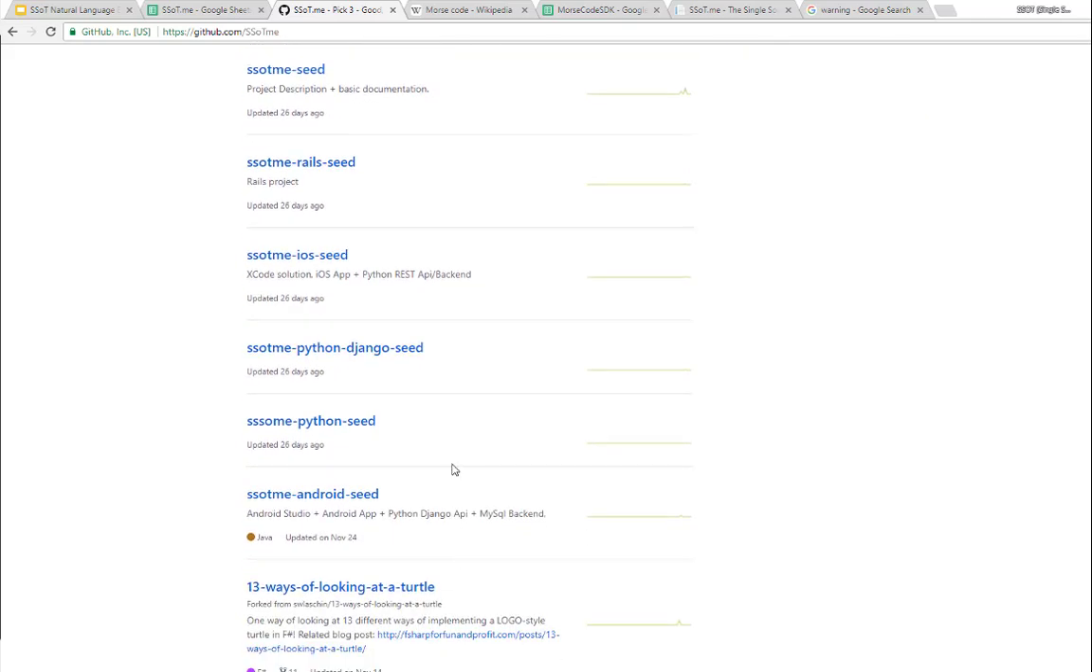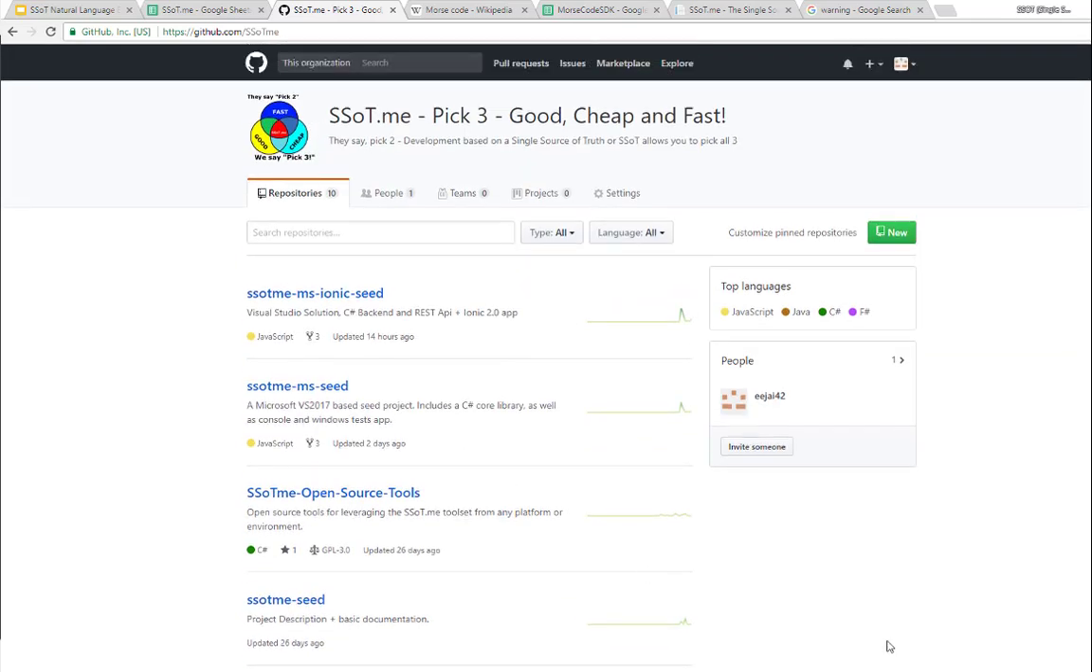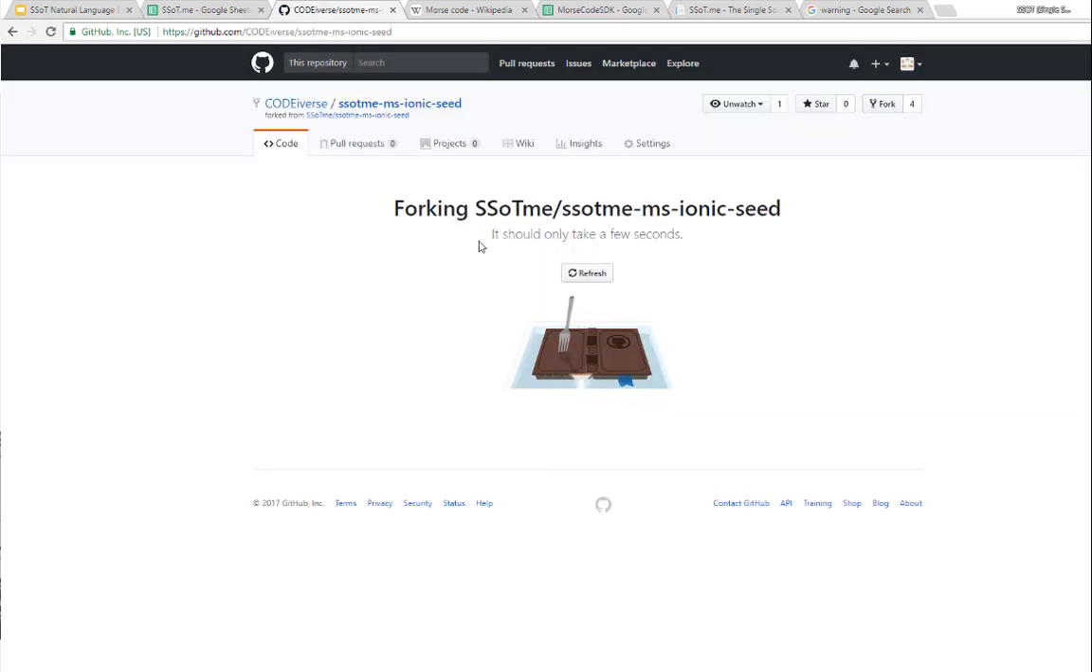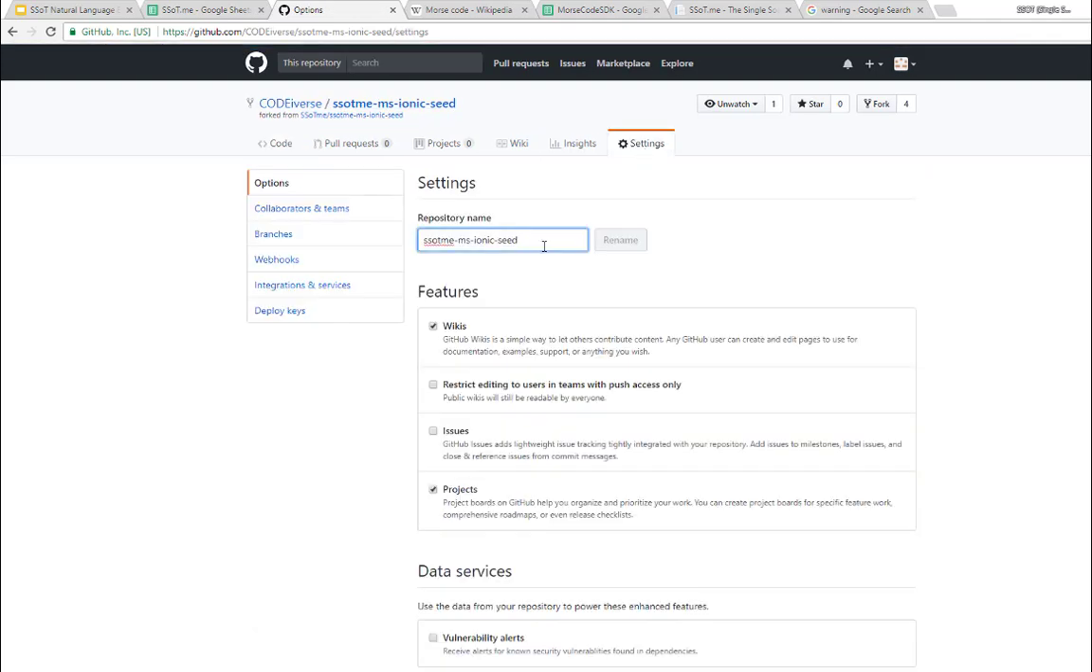After selecting our starter seed, we will fork it, rename it and then clone it locally. At this point, the only choice we've made is that it will be called Dance Dance Dance as we intend to make an app for dance studios.